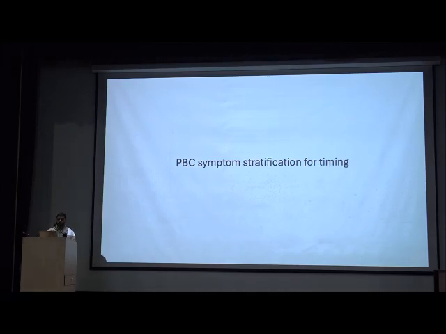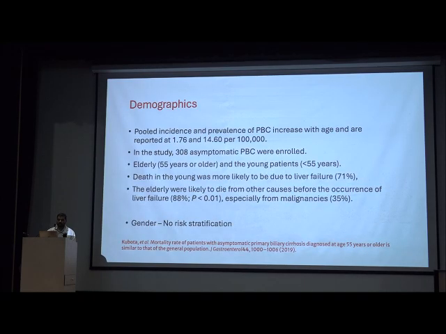If we talk about PBC symptom stratification and the timing for liver transplant, in the demography we see PBC has a pooled incidence and prevalence that increases with age, reported at 1.76 to 14.6 per 100,000 population.